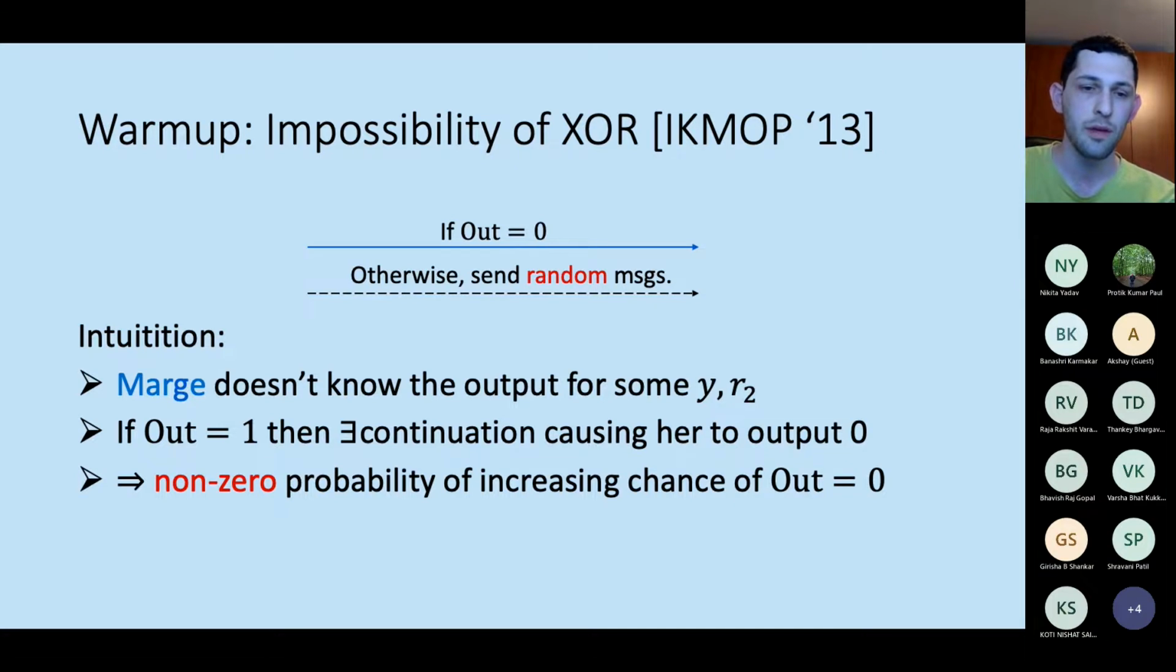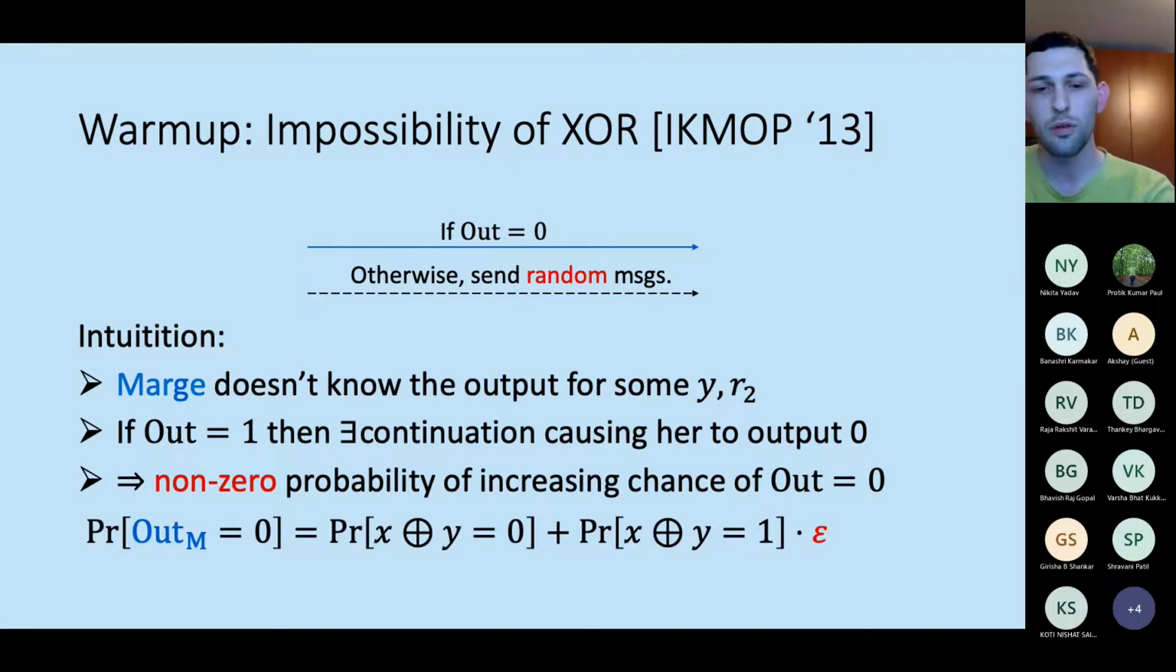So if we do the overall computation, what's the probability that Marge will output 0? Well, it's either that the original output was going to be 0, or the original output was going to be 1 times some very, very small but still non-zero epsilon of increasing it. And so we get that the probability of the output of Marge being 0 is strictly greater than 1/2.